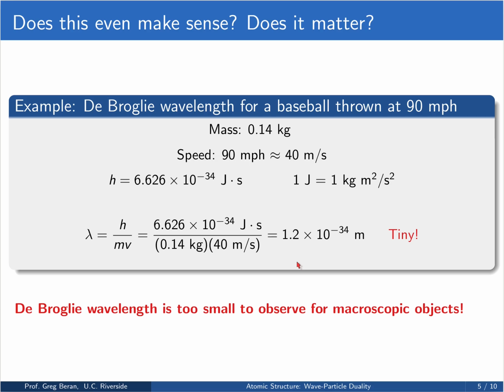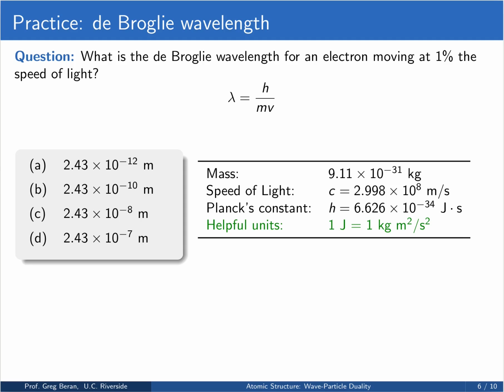And so this is something like 24 orders of magnitude smaller than an atom or a basic chemical bond. So this is far, far too small to ever observe in any sort of scenario. So macroscopic objects, if they have wave-like behaviors, the wavelengths of those objects are far too small for us to ever detect.